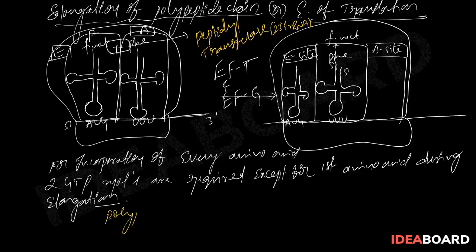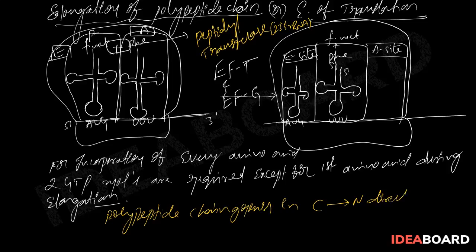The polypeptide chain grows in the C to N direction. The carboxyl group of the first amino acid and the amino group of the second amino acid form the peptide bond. Whenever this ribosomal complex reaches the termination codon, termination will take place.